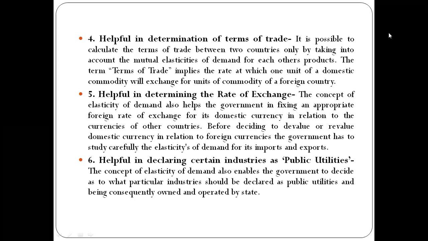The next is that it is helpful in declaring certain industries as public utilities. Industries whose products have inelastic demand should be declared public utilities. Industries producing essential products like water, electricity, gas, transportation, etc. should be taken over by the government. Industries whose products have elastic demand should be left to the private sector. So the concept of elasticity of demand also enables the government to decide which particular industries should be declared public utilities and consequently owned and operated by the state.